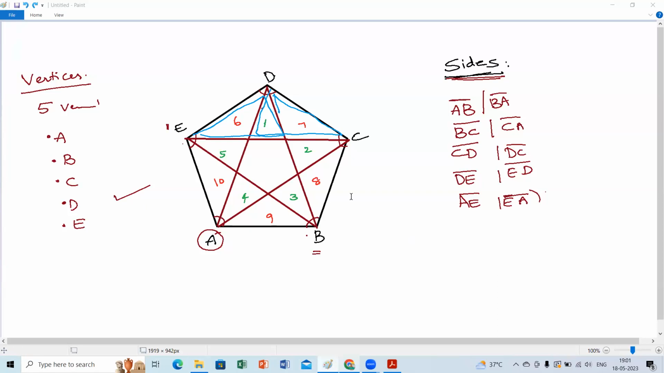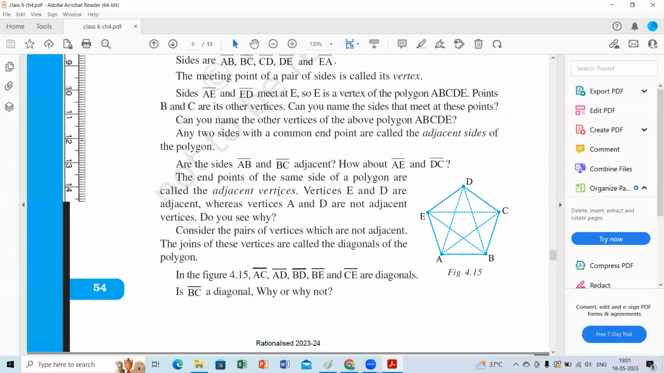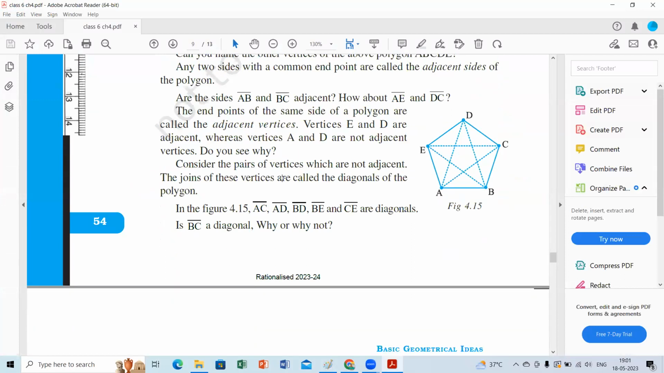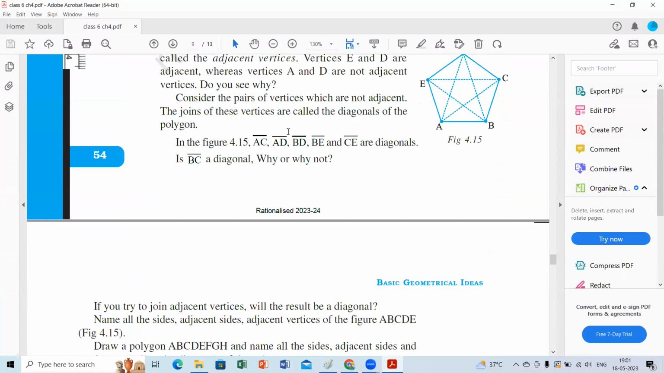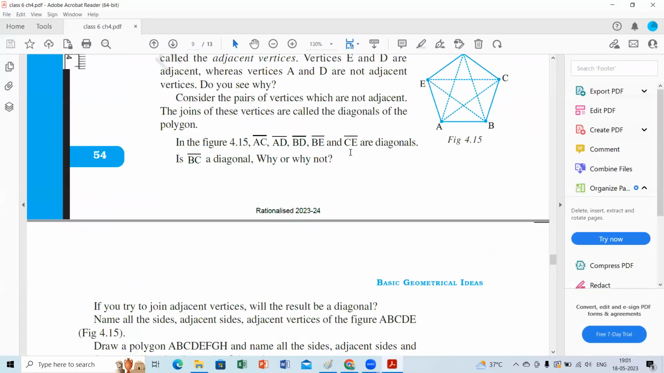Okay, coming to the part of the session. Yes, children, diagonals. What are diagonals, children? You can see the diagonals of the figure are AC, AD, BD, BE, and CE. These are the diagonals. The same is written in the textbook also. AC, AD, BD, BE, CE are the 5 diagonals.